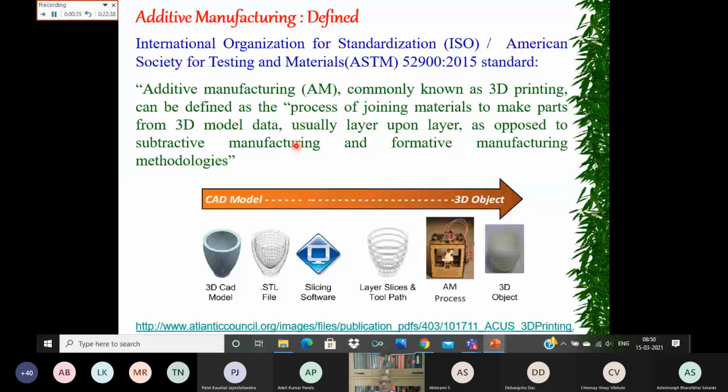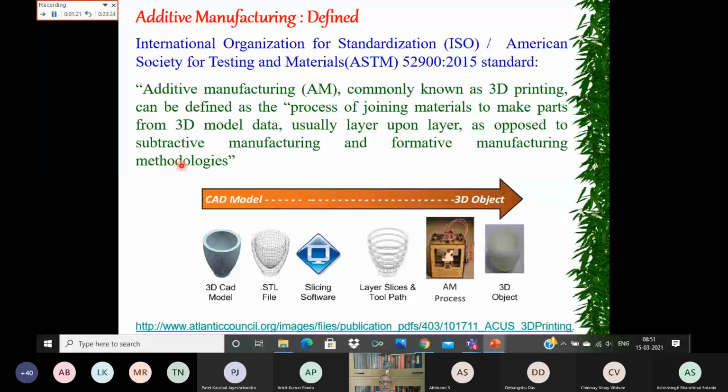So much research and development has been done that ultimately a well-defined standard has been established, and according to that, additive manufacturing has been defined in the following way. Additive manufacturing, commonly known as 3D printing, is the process of joining materials to make parts from 3D model data, usually layer upon layer, as opposed to subtractive manufacturing and formative manufacturing methodologies.